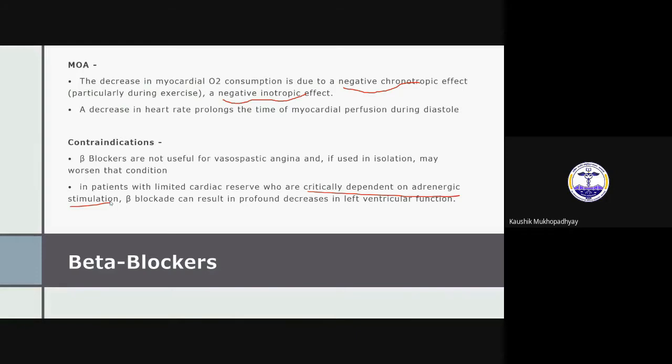You think for maybe 10 seconds and one of you answer. What is the advantage of giving beta blocker with nitrate? The preload will decrease.